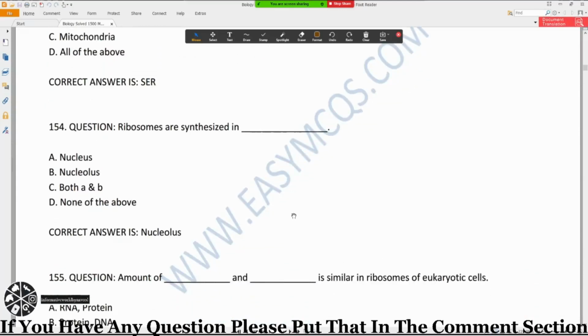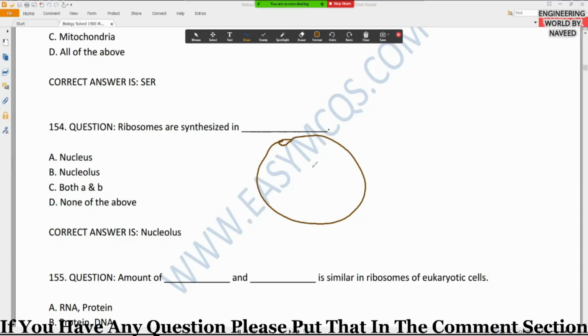Question number 154. Ribosomes are synthesized in dash. Option A, nucleus; option B, nucleolus; option C, both A and B; and option D, none of the above. Ribosomes are synthesized in the nucleus, but in which part of the nucleus? For example, this is the nucleus. Inside, in the center of the nucleus, we have genetic material. We call it the nucleolus, and here ribosomes are synthesized.